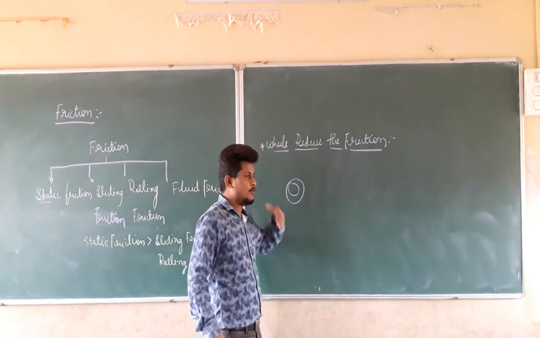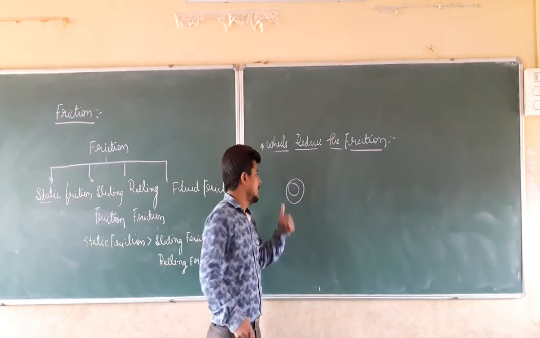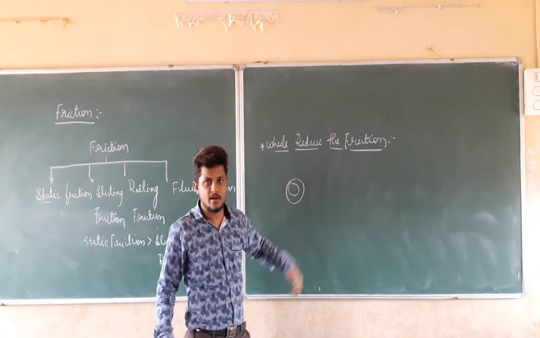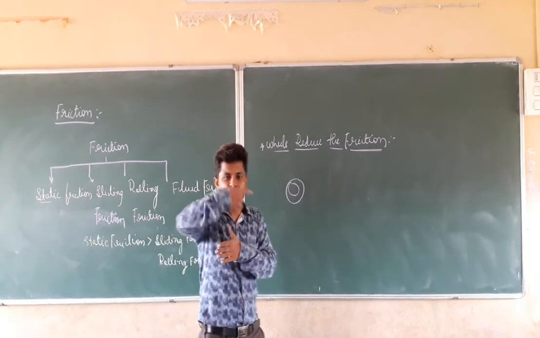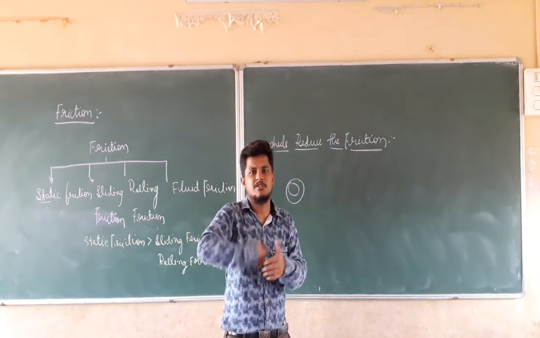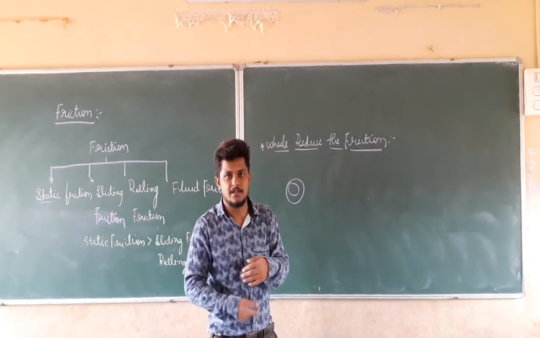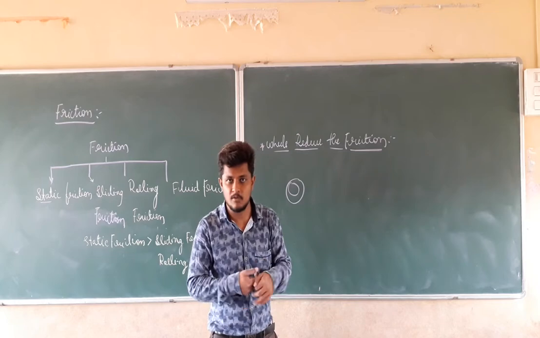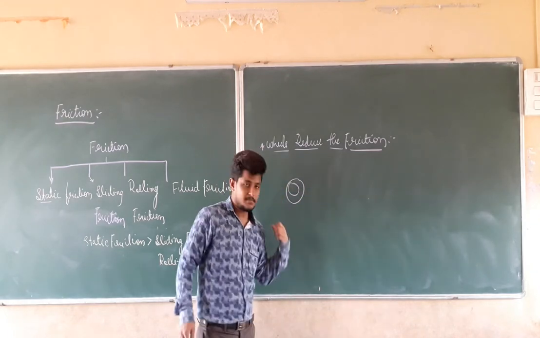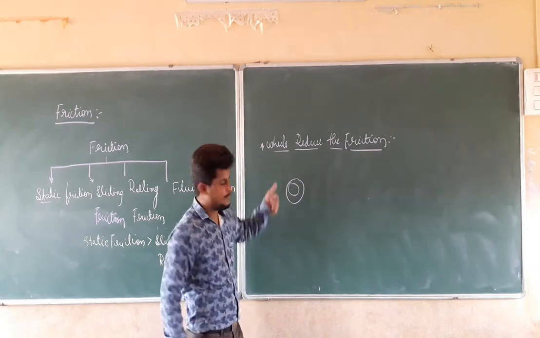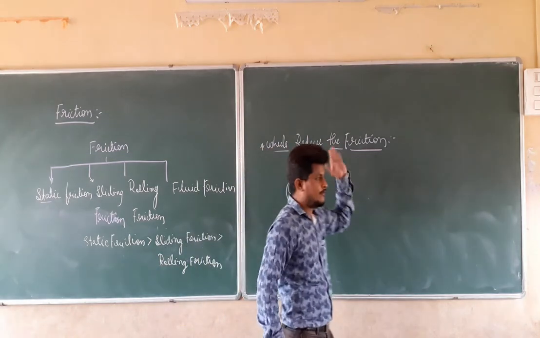If they rotate easily, that means the frictional force coming in that contact is reduced by using these wheels. It is going to rotate continuously and experience a smaller amount of force, so the movement will be more due to less frictional force. In this manner, wheels are going to reduce the friction.